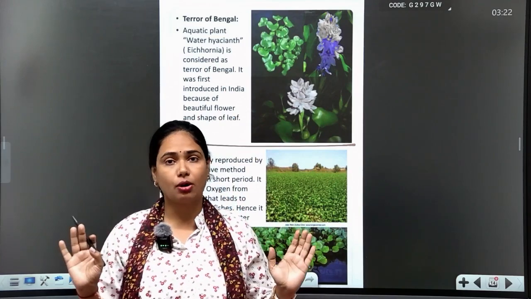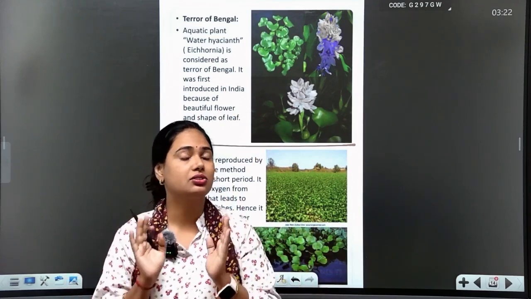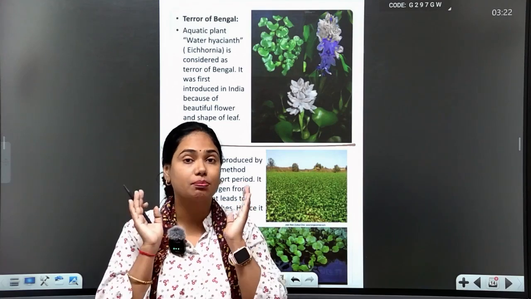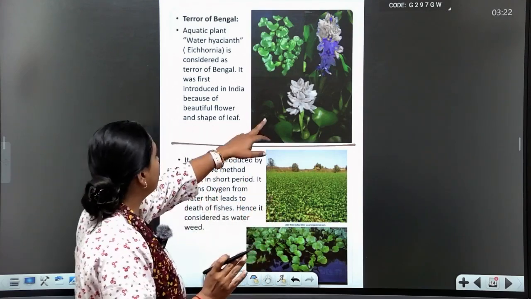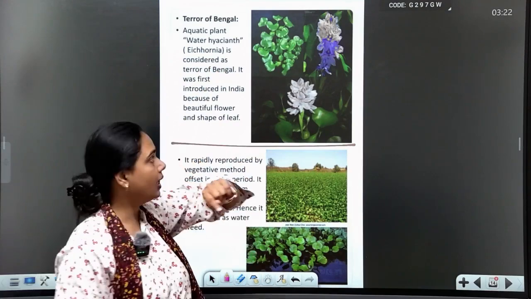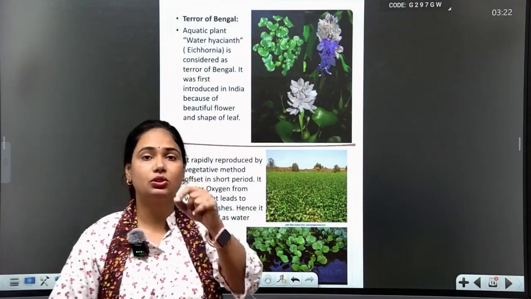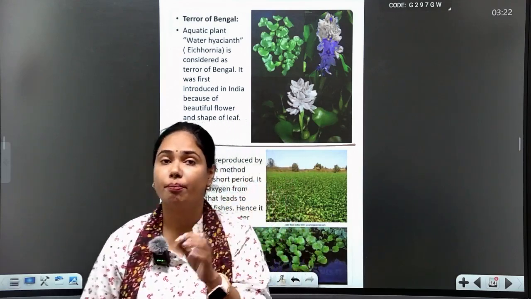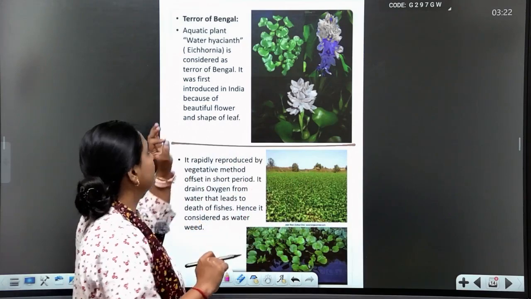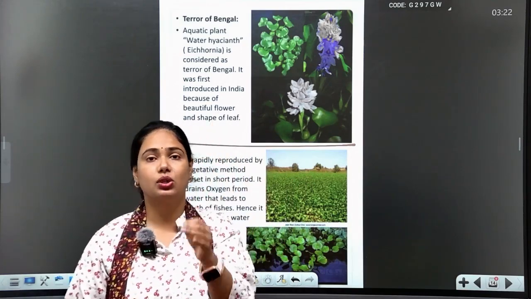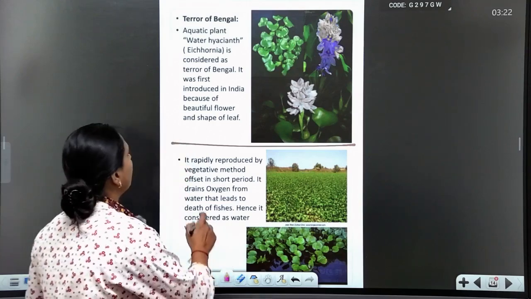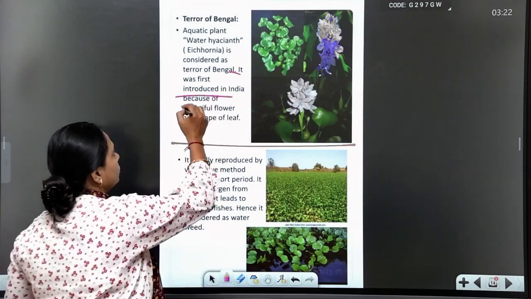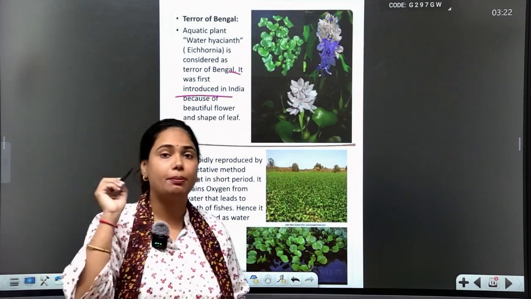I am not talking about its reproduction, I am just talking about what this plant is. It is an aquatic plant, water hyacinth, also known as Eichhornia, or in Hindi Jalkumbhi. It is also known as the terror of Bengal because it was first introduced in India, in Bengal.